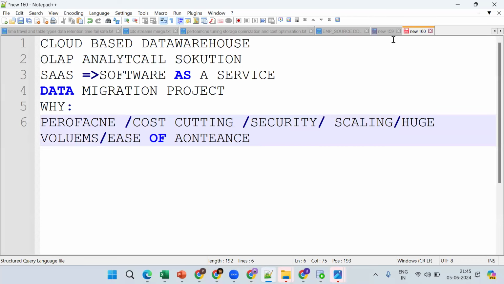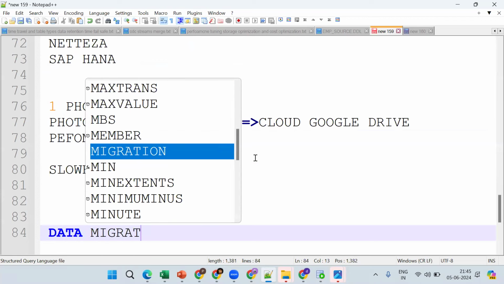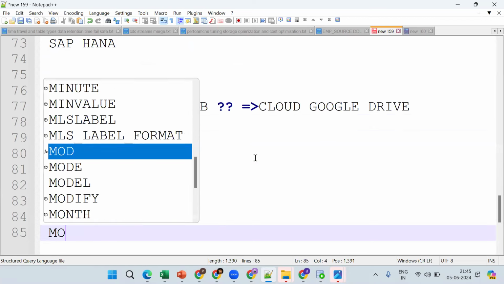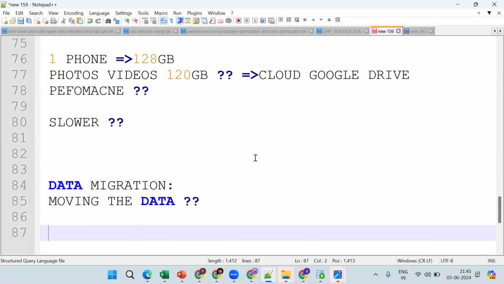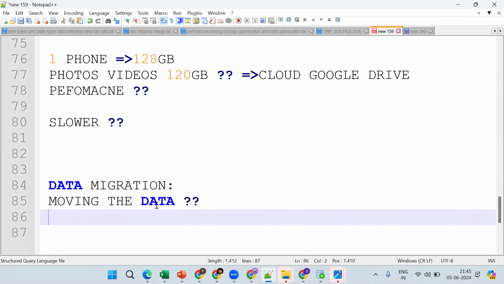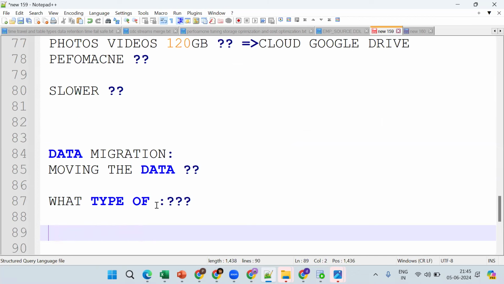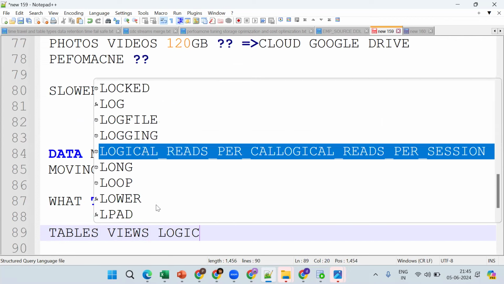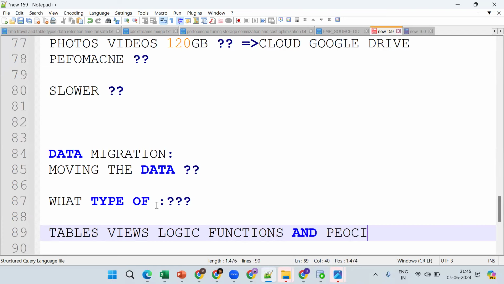Now, data migration is nothing but moving the data. What type of data are we trying to move? This is important. Data is stored in databases in the form of tables and views, and the logic is written in functions and procedures.